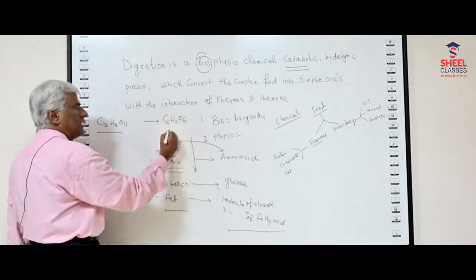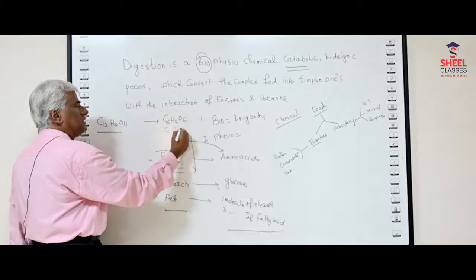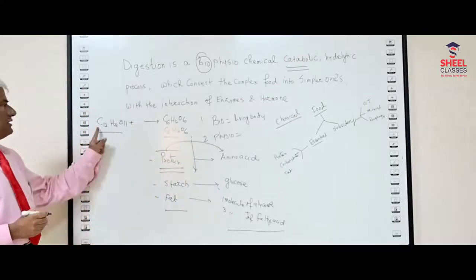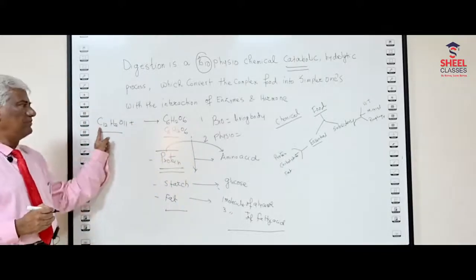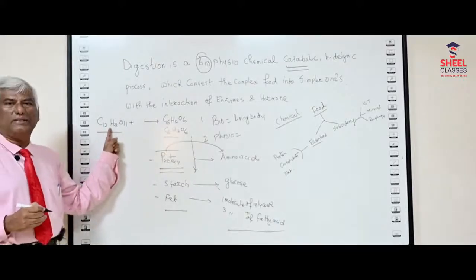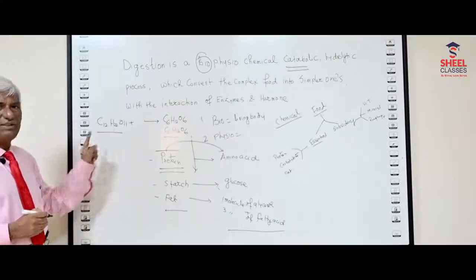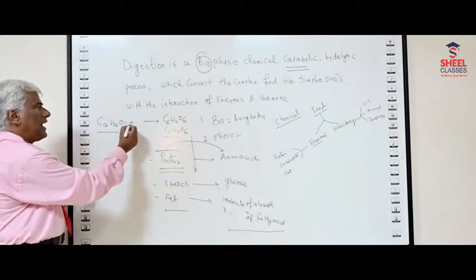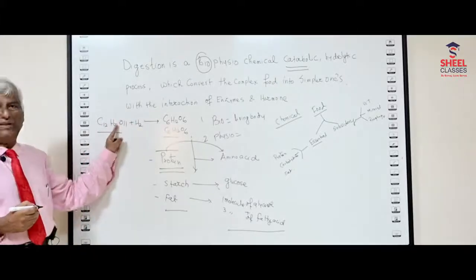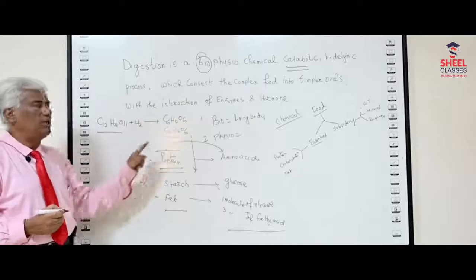C6H12O6, glucose, and the other is called fructose, C6H12O6. So it can only be possible if, see here, the number of carbon is 12, and here the number of carbon is 12. As far as the hydrogen is concerned, the hydrogen is H22. So H2 has to be added over here to balance the equation, and there is O11, and here O is 12. So what do you have to do?